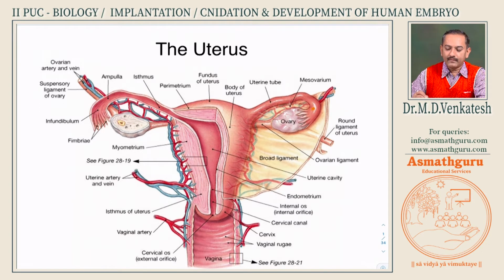Just a recall, the ovary releases the egg. The egg is fertilized at this stage of the fallopian tube. Then it travels down and gets into the uterus and embeds in the wall of the uterus. Now this process is what we call implantation.